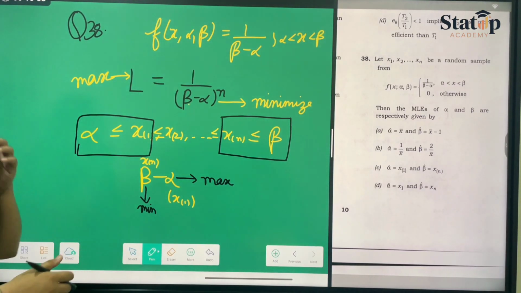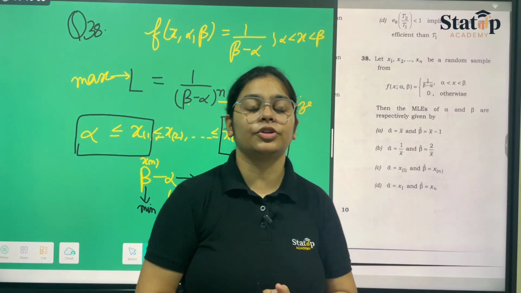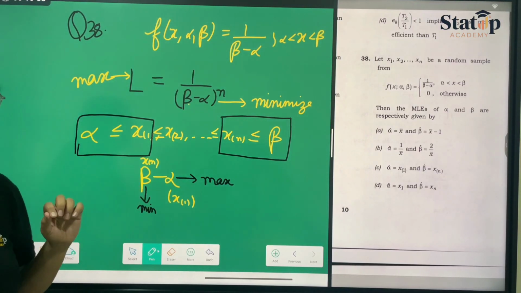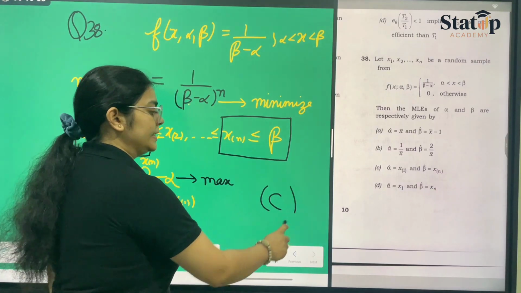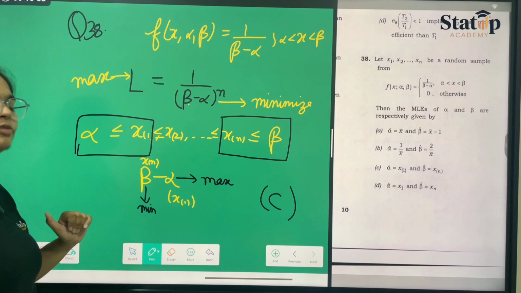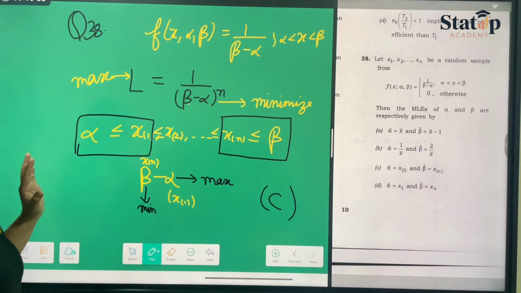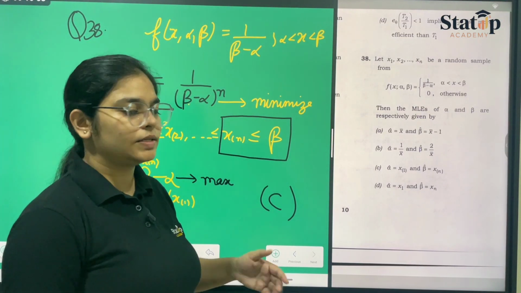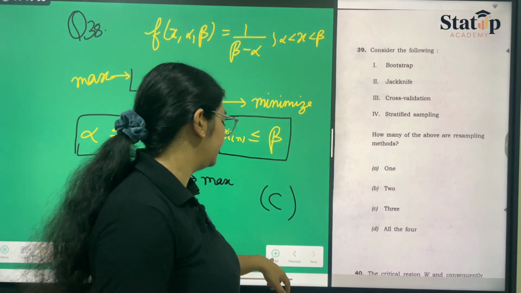So the MLE, when we consider a uniform distribution, is always said to take alpha and beta as x1 and xn, the ordered statistics, and hence option C is the correct option, where we take x1 and xn as the values of alpha and beta respectively, which are also the MLEs of alpha and beta. I hope I was able to explain the concept behind this. If you still didn't understand, you can comment down below and we'll take one whole class on this concept.